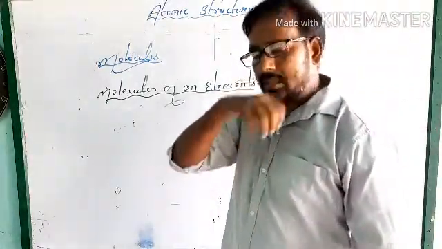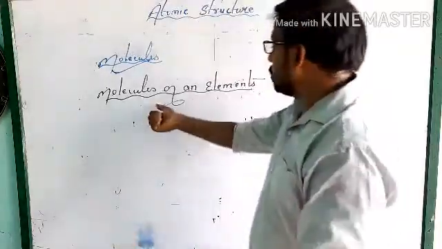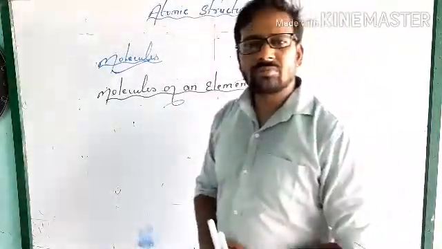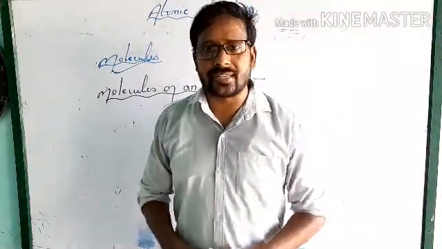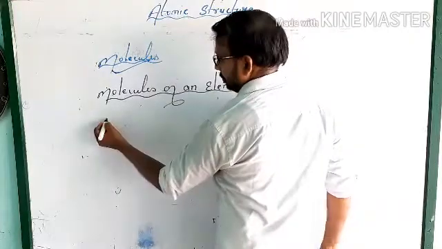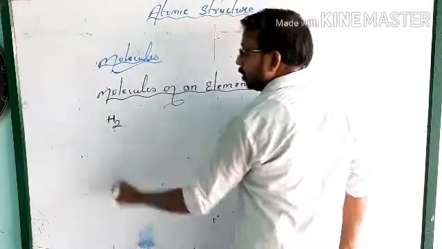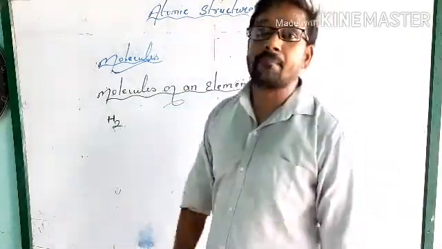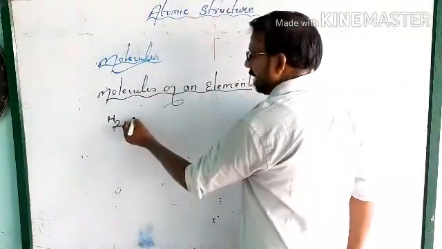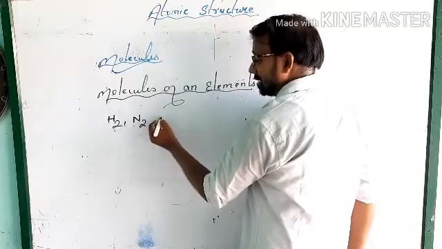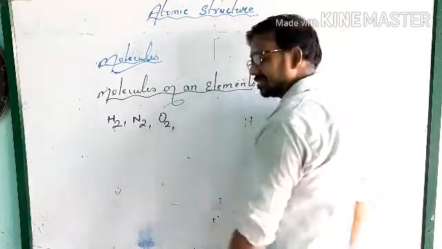This topic is given in your book, molecules of an element. If I ask what is the formula of hydrogen gas, simply write H2, because two atoms are combined chemically. H2 is hydrogen gas, N2 is nitrogen gas, O2 is oxygen gas.